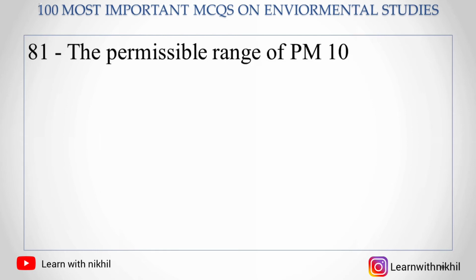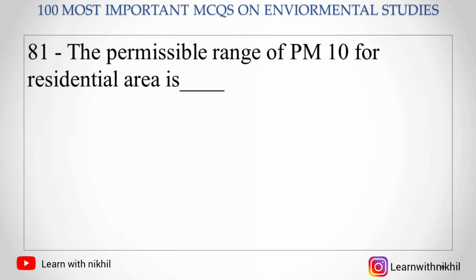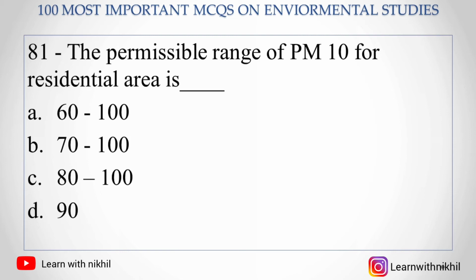Next question, 81. The permissible range of PM10 for residential area is, PM is nothing but particulate matter, which is the inhalable small matter around 10 micrometers and smaller. So A. 60 to 100, B. 70 to 100, C. 80 to 100, or D. 90 to 100. So the permissible range is 60 to 100 at residential area.